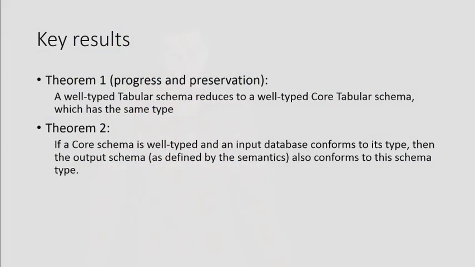The key theoretical results from the paper are firstly that a well-typed Tabular schema reduces to a well-typed core Tabular schema with the same type, and secondly that if a core schema is well-typed and the input database conforms to it, then the output database as returned by the semantics will also conform to the schema.